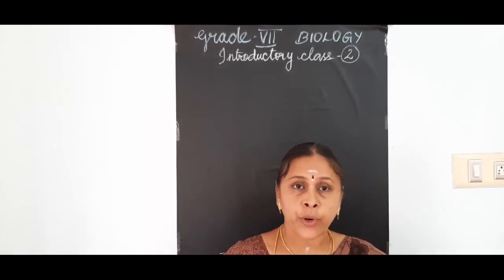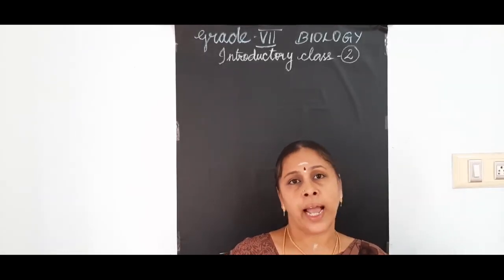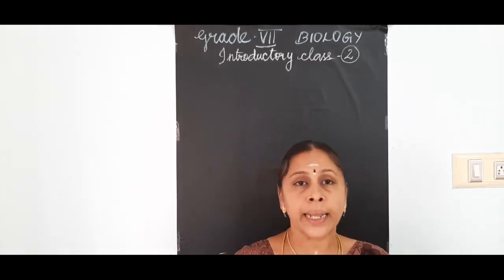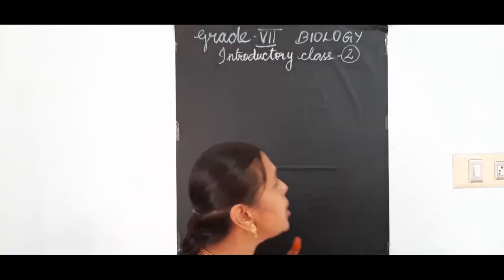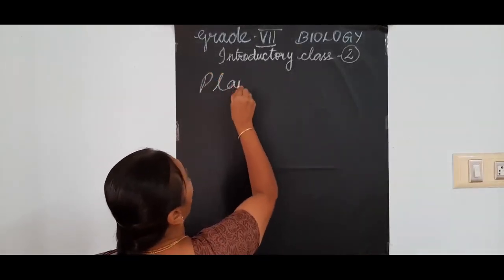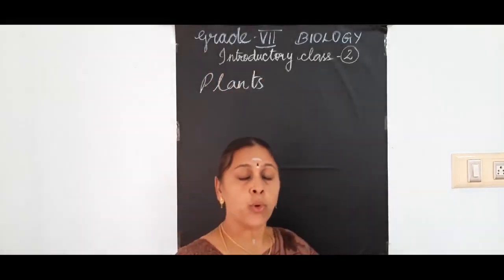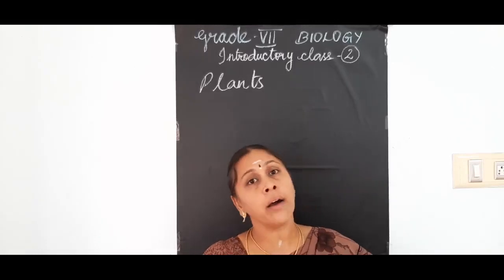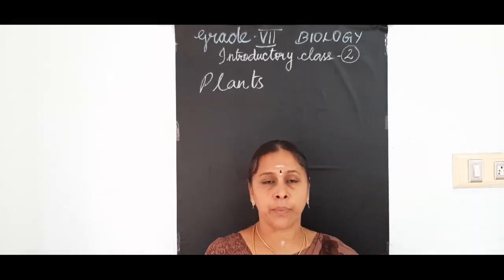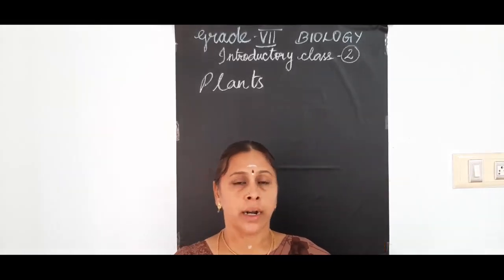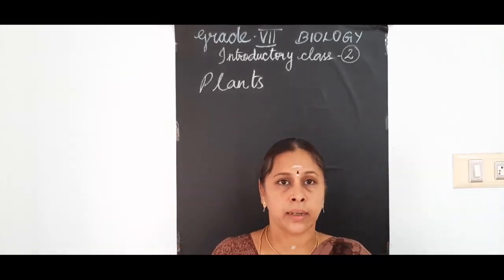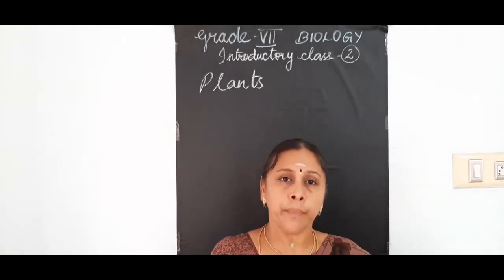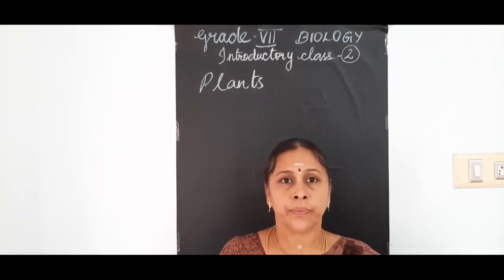From where do we get food? All living organisms, either plants, that means either human or animals, both depend on plants. All living organisms, including animals and human beings, we depend on plants either directly or indirectly. For that I gave the examples. That is that herbivores directly depend on plants, but carnivores indirectly depend on plants. That and all we discussed.